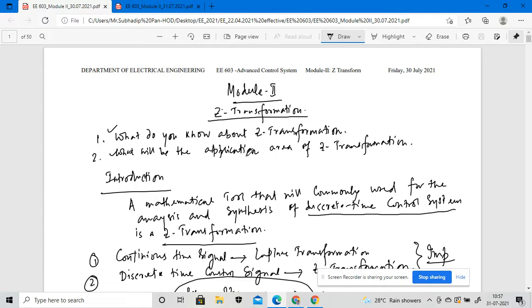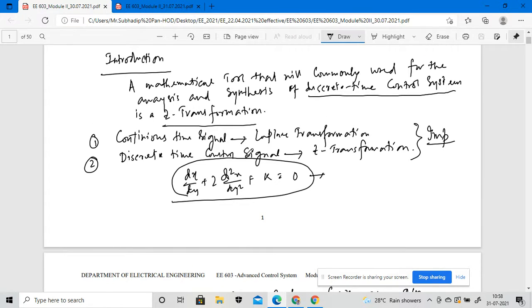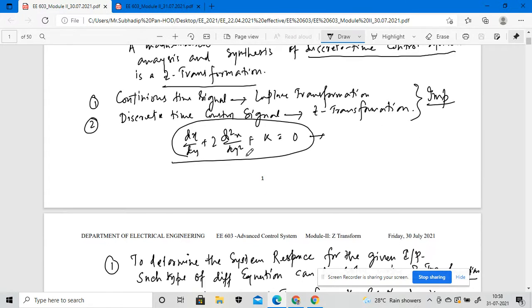In case of an analog control system, we use the method adopted in the Laplace transformation, right? So in the previous lecture, that means yesterday, we discussed some basic ideas related to the Z transformation, some introductory parts. What do you know about the discrete time control system, and what do you know about continuous time signals? Continuous time signals are nothing but analog signals.